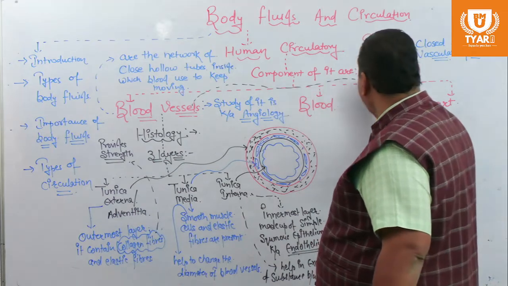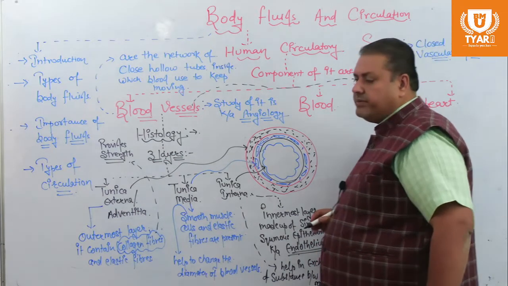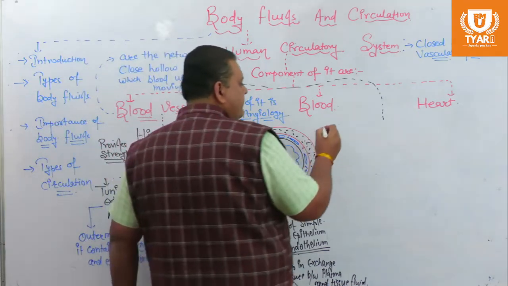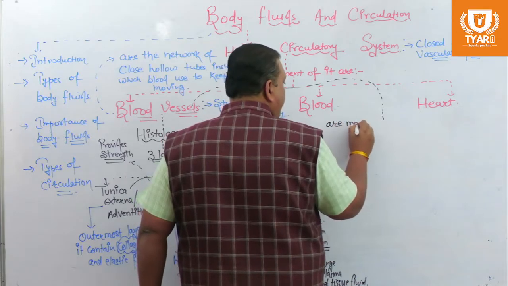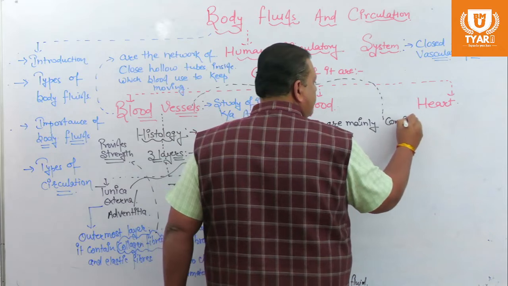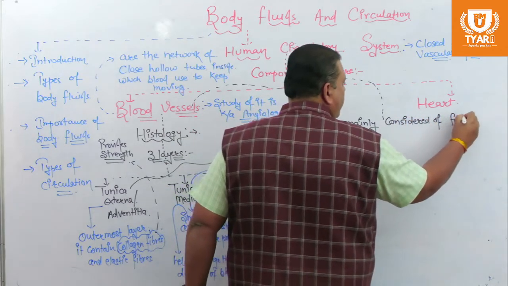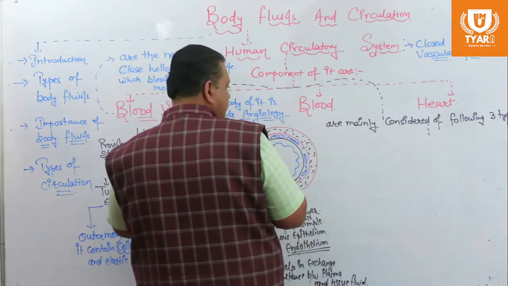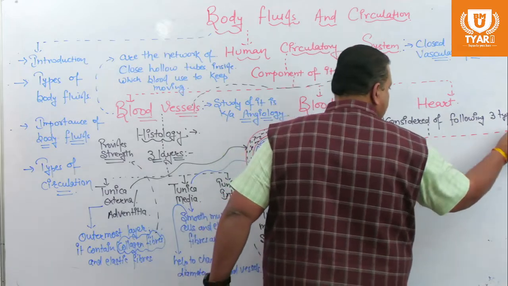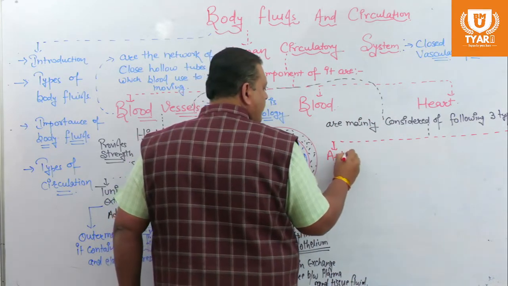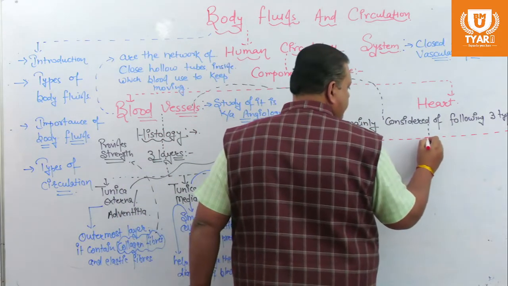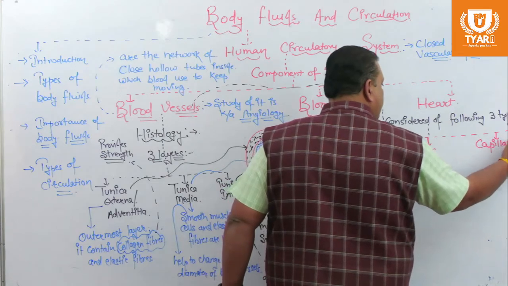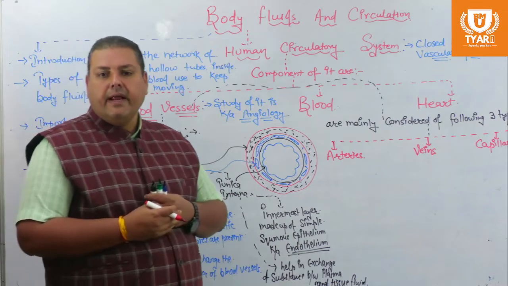Furthermore, if we discuss the types of blood vessels, then generally blood vessels are mainly considered of the following three types: arteries, veins, and capillaries.